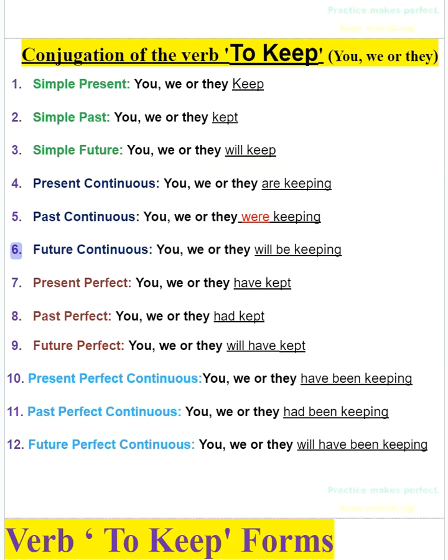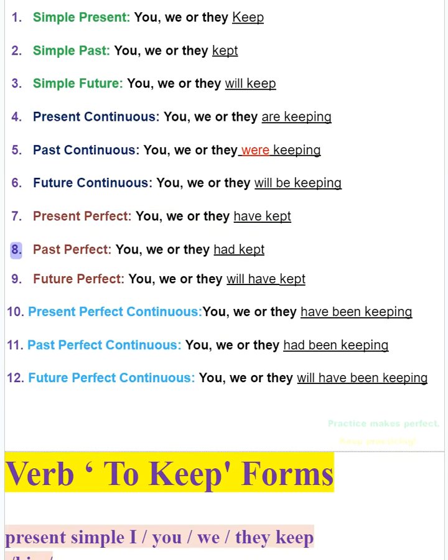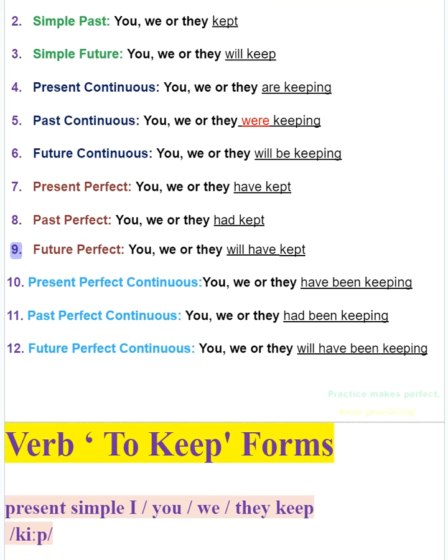6. Future continuous, you, we or they will be keeping. 7. Present perfect, you, we or they have kept. 8. Past perfect, you, we or they had kept. 9. Future perfect, you, we or they will have kept.